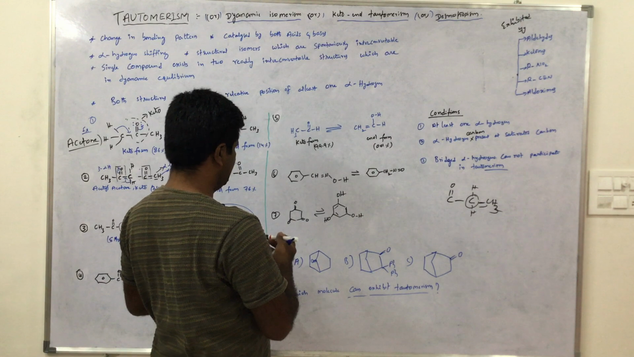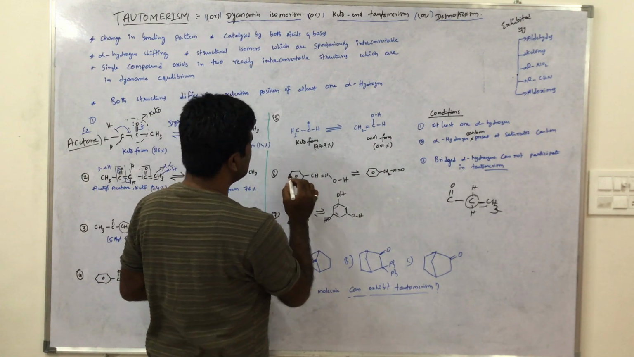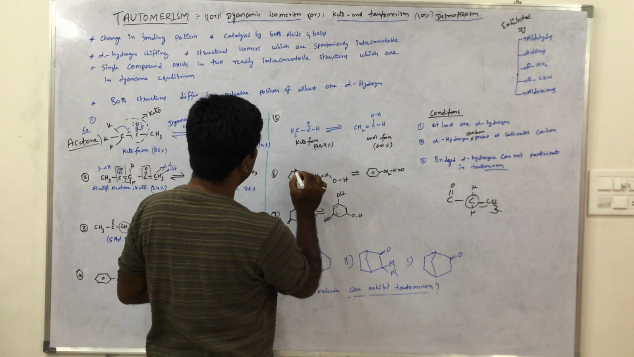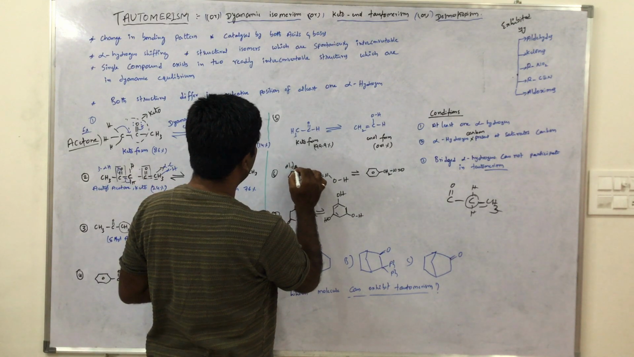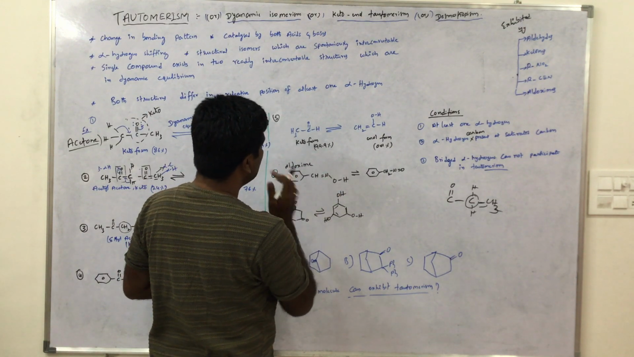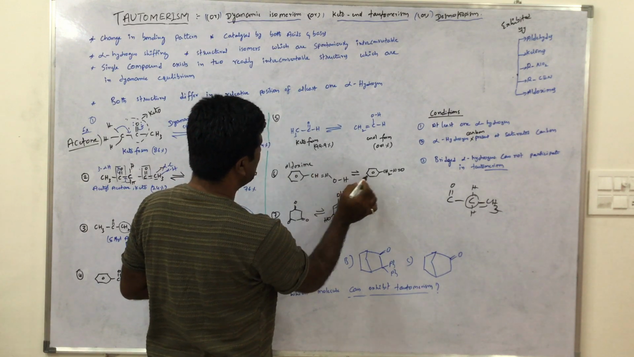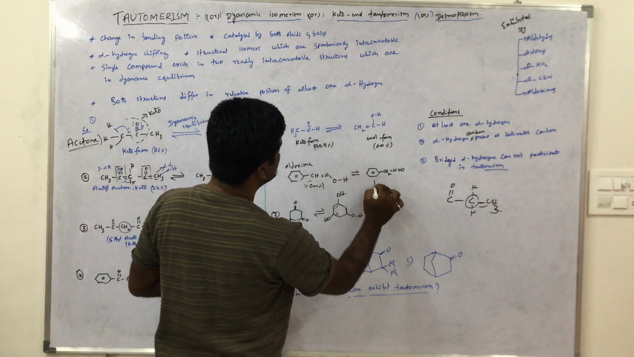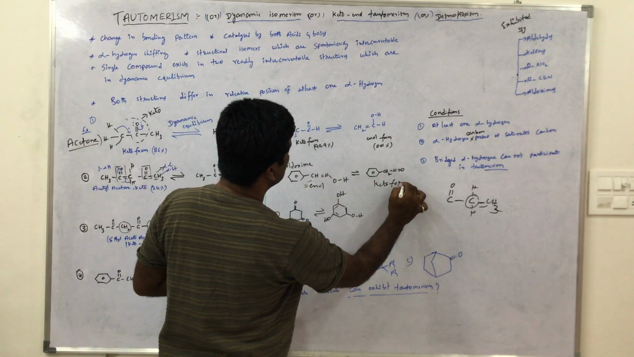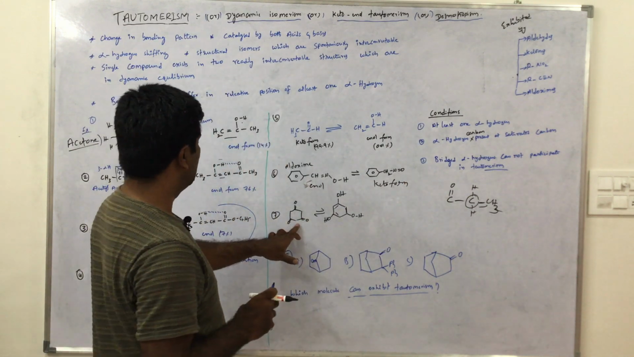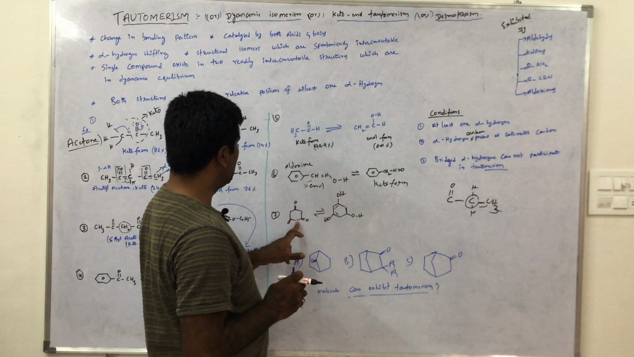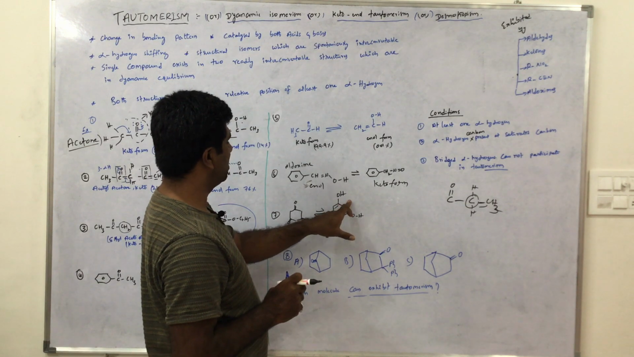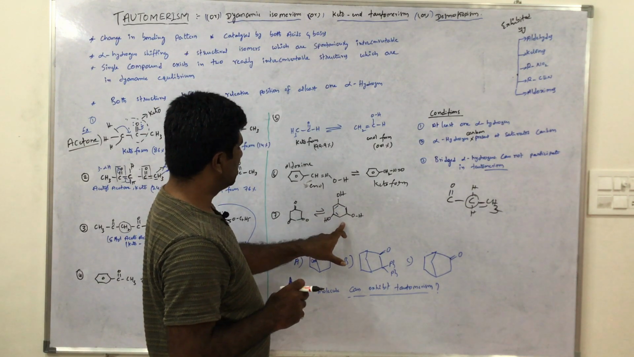This is called aldoxime. Okay, here what happened? This is enol form. No, this is keto form. This is keto form. Okay, 3 keto groups are present, and 3 new double bonds are formed. This is the product. Okay, this is keto, this is enol form.